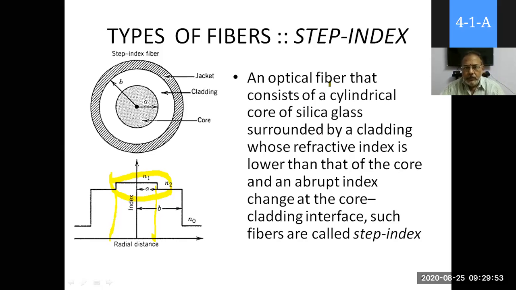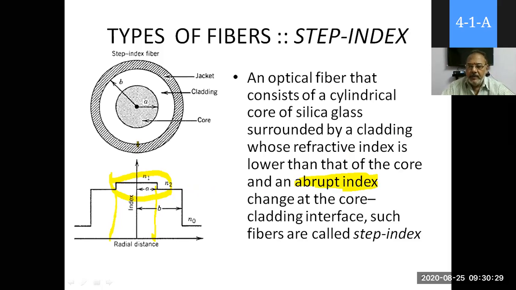The abrupt index change is a very important point. Up to radius A, the refractive index is N1 itself. After A, it abruptly changes to N2. That change is abrupt, which is why it is called a step index.